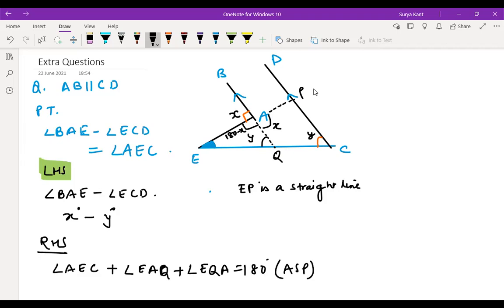Then we can write here angle AEC, that we don't know, plus EAQ, that is 180 degree minus x, then EQA, that is y degree, is equals to what? 180 degree, right? Yes. Without questions, sir, I couldn't hear you.